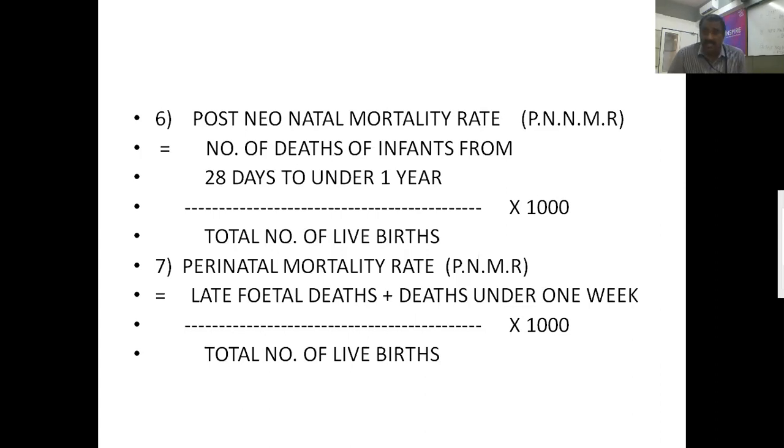In this chapter, 3 questions are important. The first one, for theory: define infant mortality rate. What are the causes of infant mortality rate in India? What are the preventive and control measures? Second question: define maternal mortality rate. What are the causes of maternal mortality rate in India? Explain preventive and control measures. The third one: define perinatal mortality rate. What are the causes of perinatal mortality rate in India? Explain preventive and control measures of perinatal mortality rate in India.